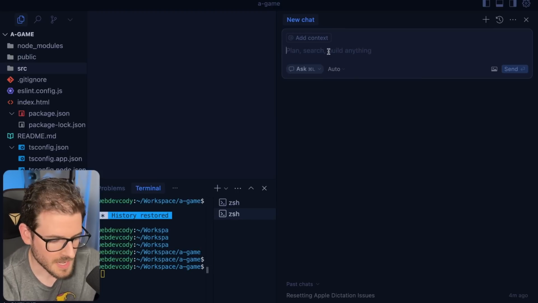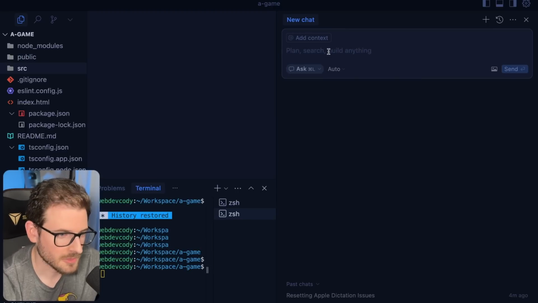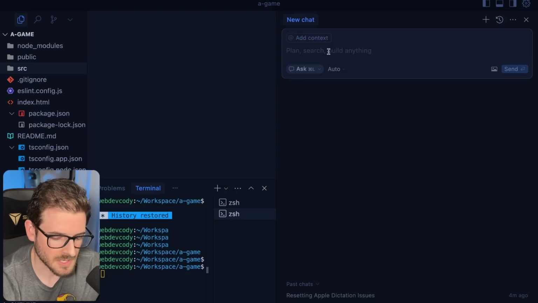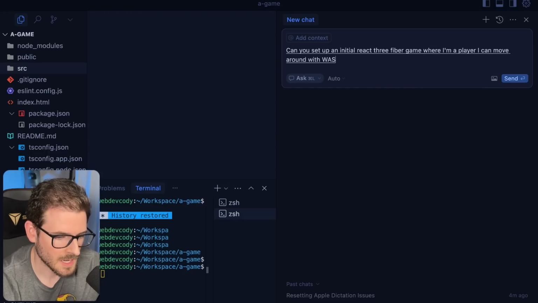Okay, so we're going to make a 3D game, and it's going to be using React Three Fiber. So let's think about what exactly the game should be. I think we could keep it simple, kind of Minecraft-esque. So like a bunch of cubes, and you can walk around, maybe collide with them. And you set up an initial React Three Fiber game where I'm a player. I can move around with WASD, and I can jump.